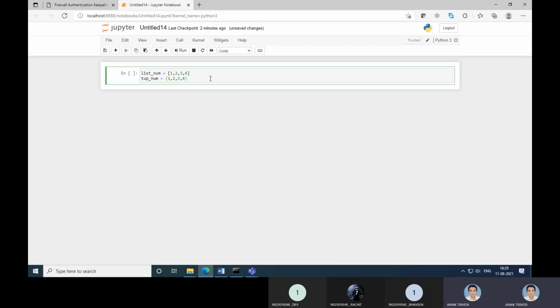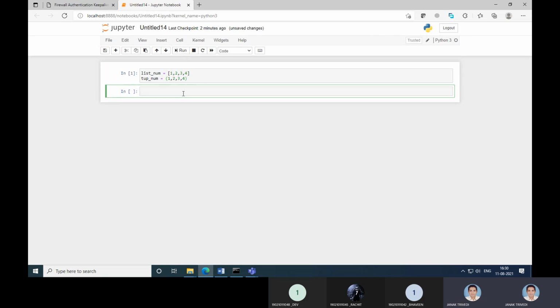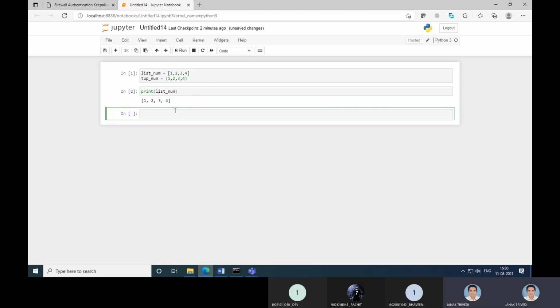This is our basic example of list and tuple. The variable list_number is created with the help of square brackets, and the tup_number variable is created with simple parentheses. So these are the declarations in both cases. Now we run this particular line, so it is done. Now we want to check the output of this particular variable. So it is same as we have defined.